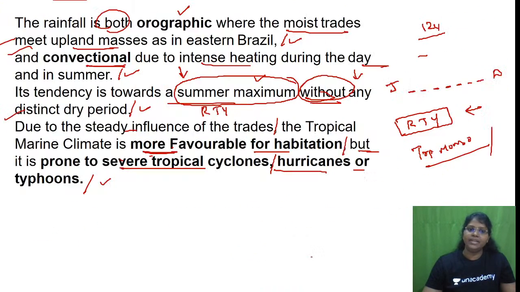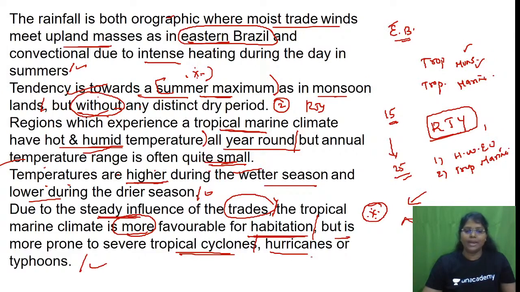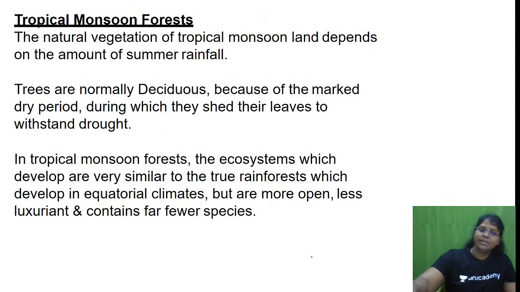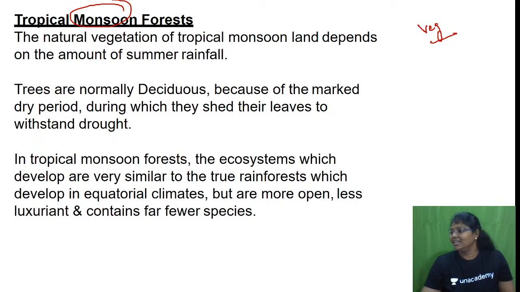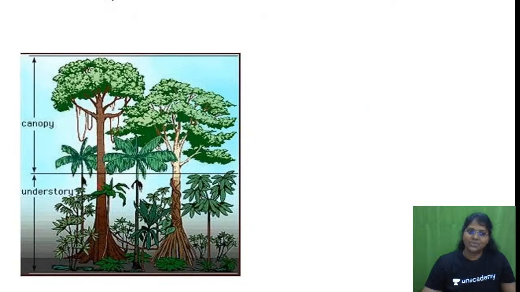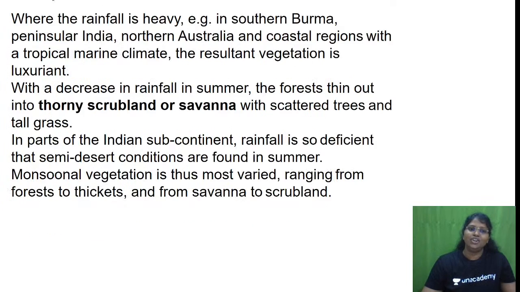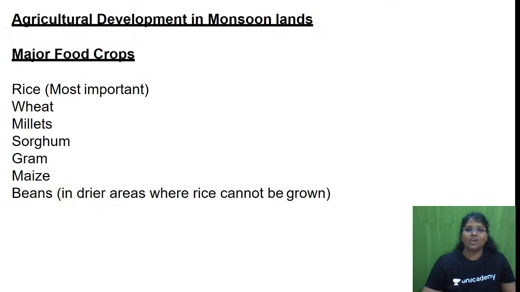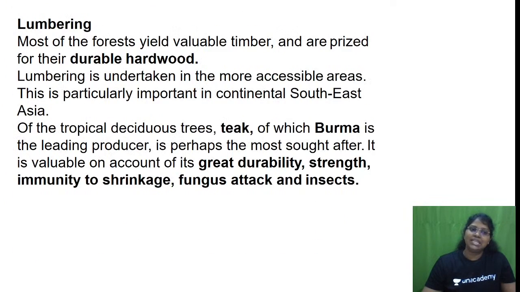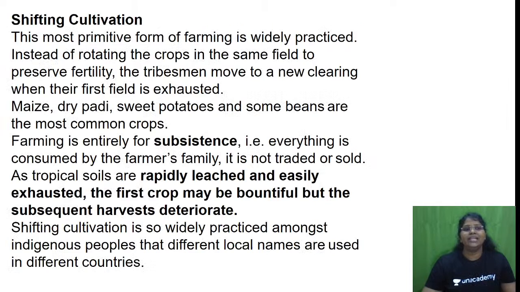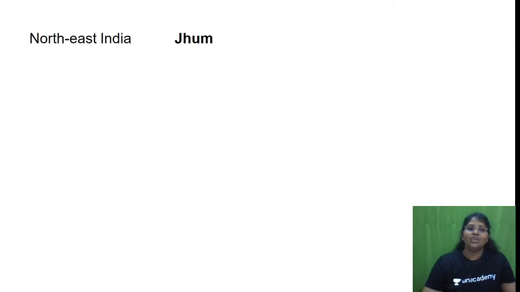The next class we'll be discussing, because it's quite a lengthy topic, the vegetation, part 2. Monsoon forest. We'll have tropical monsoon vegetation, population and economy, monsoon lands, the crops, lowland crops, tea, lumbering, shifting cultivation, and tropical marine.